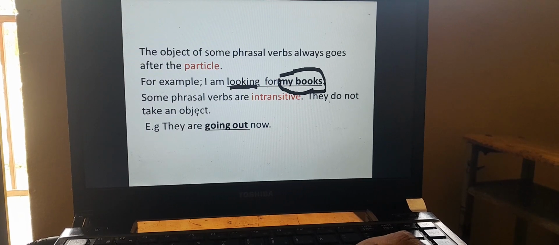Some phrasal verbs are intransitive. They do not take an object. For example, they are going out now. Here, after this phrasal verb, there is no object. That is why we said that there are some phrasal verbs that are intransitive.